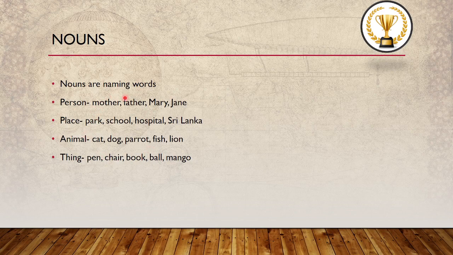So we have mother, father, Mary, Jane as persons, and for place you have park, school, hospital, Sri Lanka, and animals, cat, dog, parrot, fish, lion. As things you have pen, chair, book, ball, mango. So there are some types of nouns. As we classified into these four groups, we can divide all these naming words into different types of nouns. So let's see what these types are.